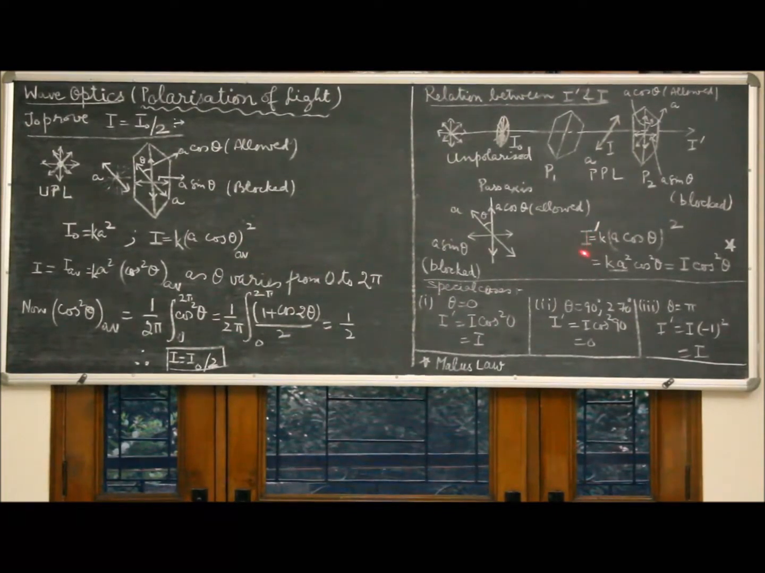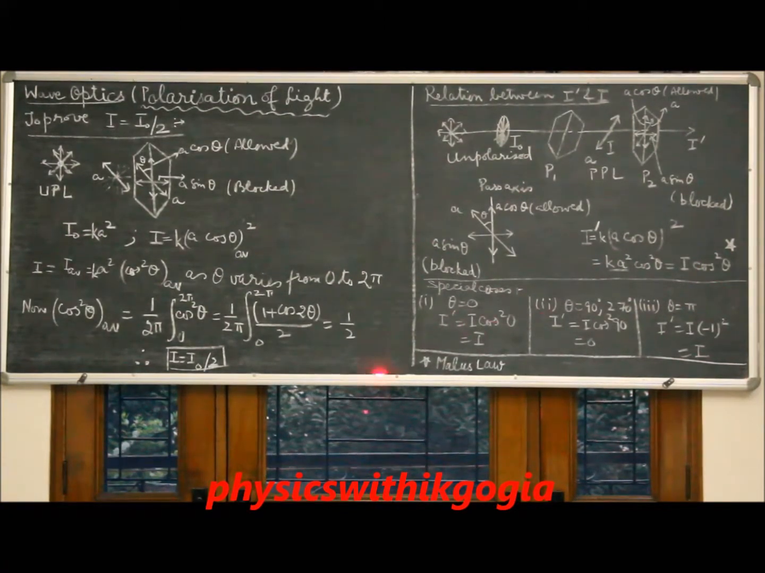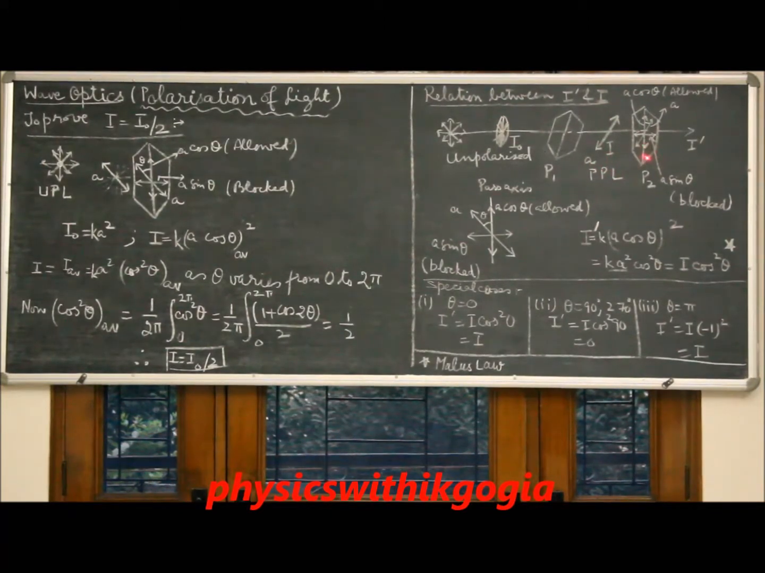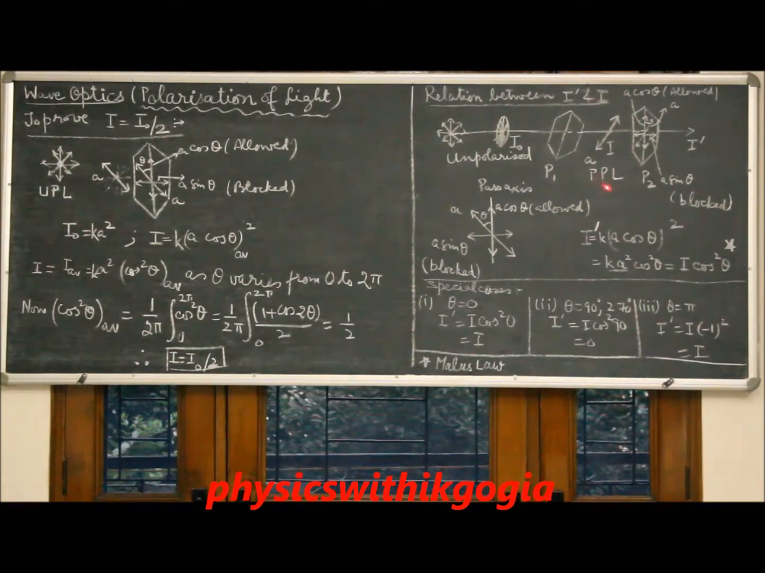which relates intensity I dash of the transmitted light to the intensity I of the plane polarized light as I dash is equal to I cos square theta. The relation is also known as Malus law, according to which if plane polarized light of intensity I is incident on an analyzer, then the intensity of the transmitted light I dash is given by I cos square theta, where theta is the angle between the pass axis of the polarizer and that of the analyzer.